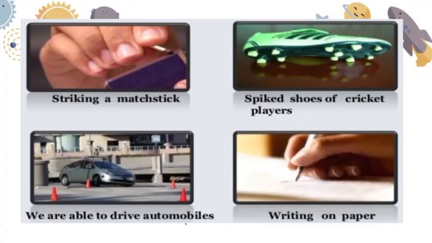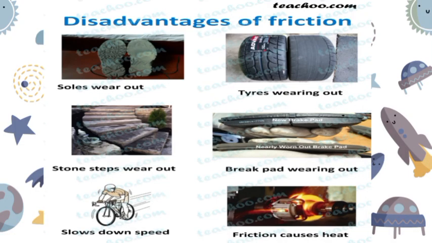Now, let's discuss some advantages and disadvantages of frictional force. So, as you can see in the picture, some advantages: striking a matchstick, spiked shoes of cricket players, we are able to drive automobiles, and writing on paper. Now, what are the disadvantages? Soles of shoes getting worn just because of the friction, tires wearing out, stone steps wearing out, brake pads wearing out, it slows down our speed, and friction causes heat damage.